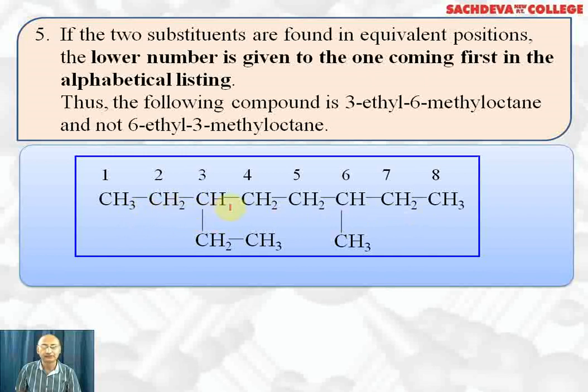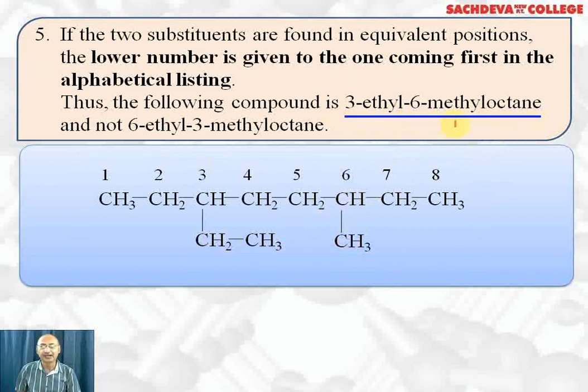This is 1, 2, 3, 4, 5, 6, 7, 8. Now with the third carbon atom, an ethyl group is attached, so we write 3-ethyl. With the 6th carbon, a methyl group is attached, so we write 6-methyl. Total carbon atoms are 8, so we call it octane. So this compound is 3-ethyl-6-methyloctane, and not 6-ethyl-3-methyloctane.